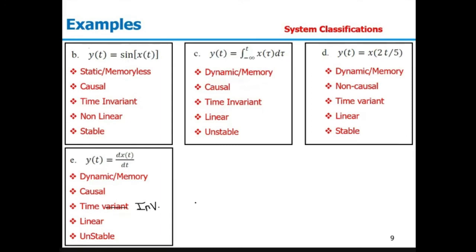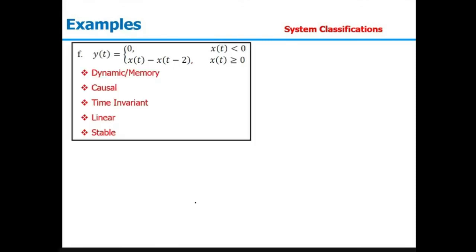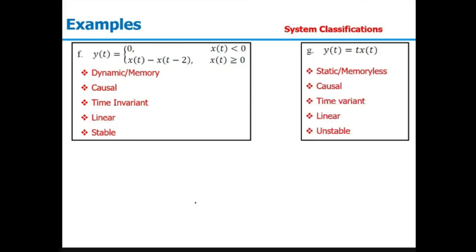Talking about the next one, y of t equal to 0 when x of t is less than 0, and y of t equal to x of t minus x of t minus 2 when x of t is greater than or equal to 0. Again, we need to cross check all the properties. This you can solve on your own. The given system will be dynamic, causal, time invariant, linear, and stable. Same with the next one, t times x of t, where the system will be static, causal, time variant, linear, and unstable.